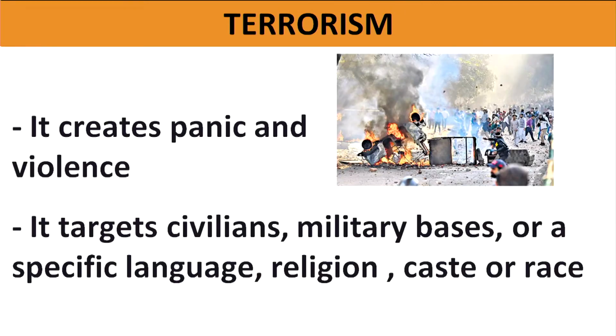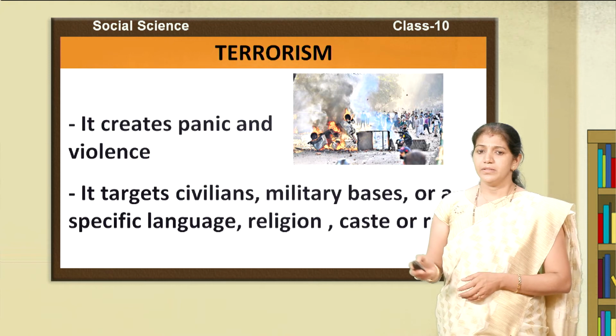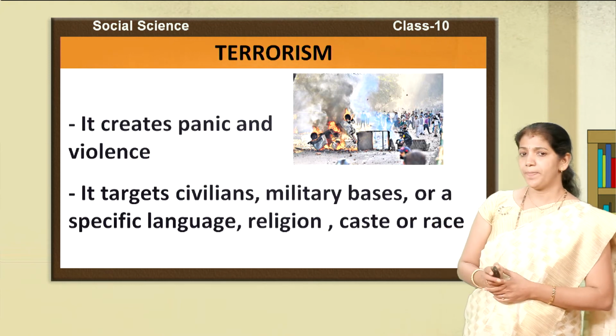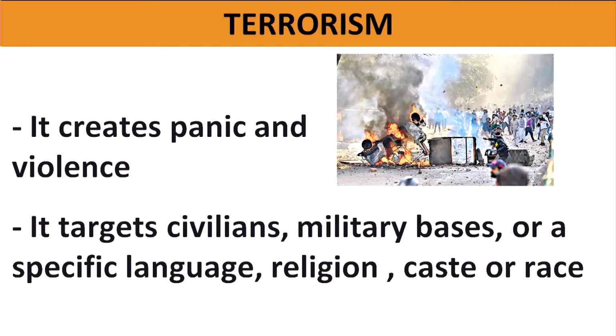Terrorism creates panic. Students, do you see this picture? See how terrorism creates panic and fear in society. It targets the most important areas that are more populated. It targets civilians, military bases, or a special language, religion, caste or race.